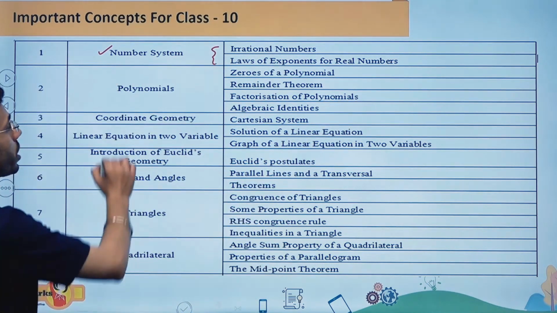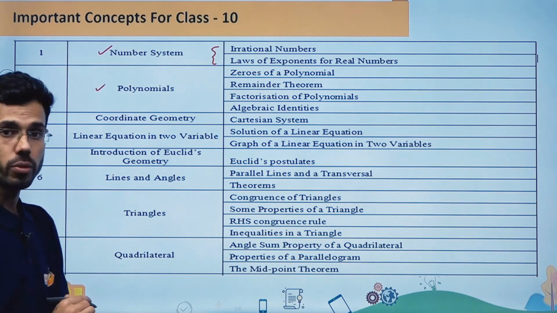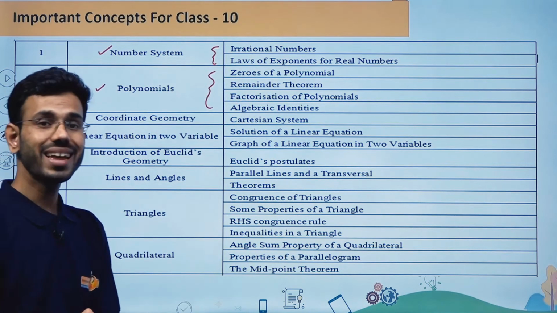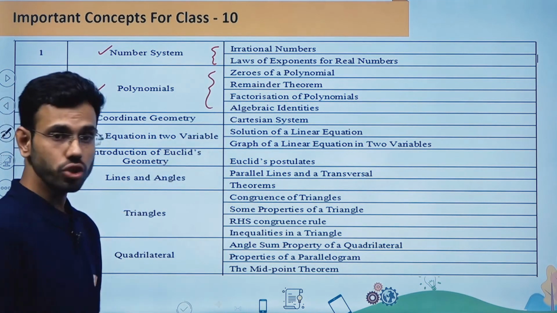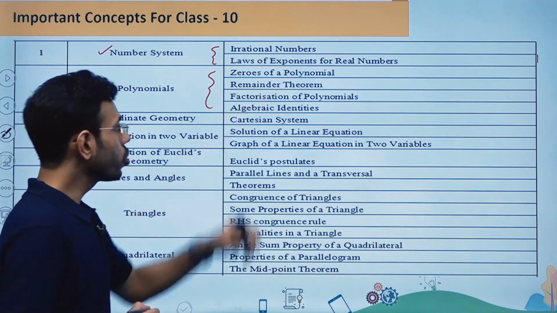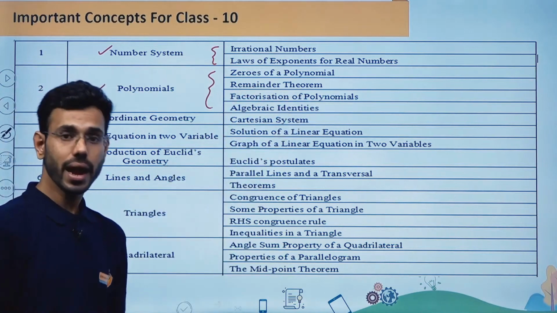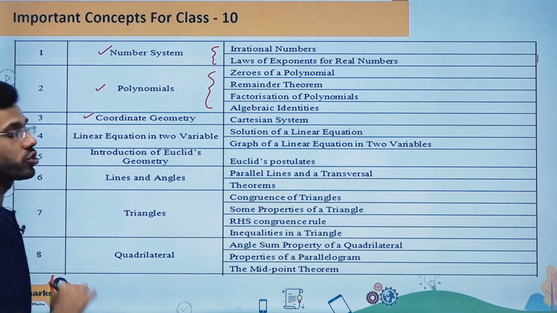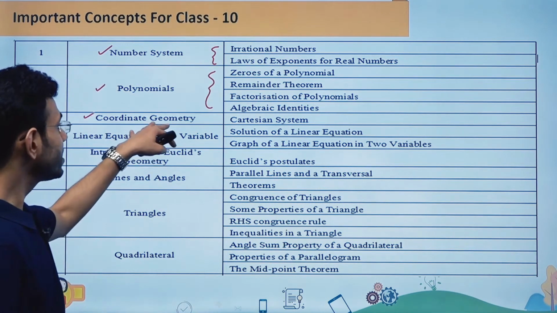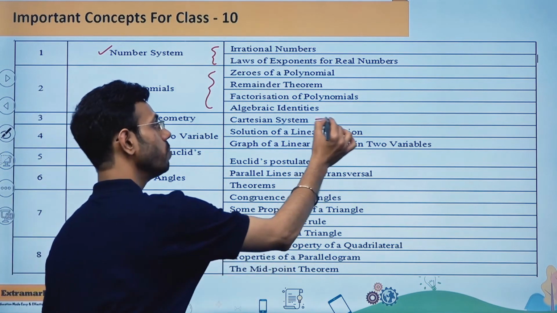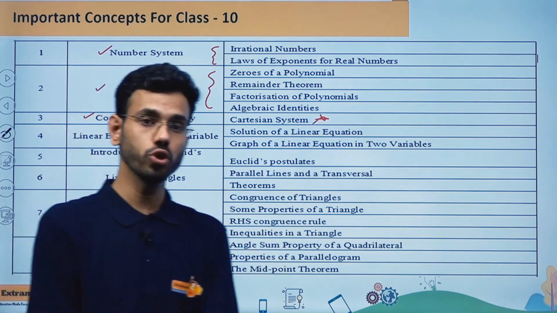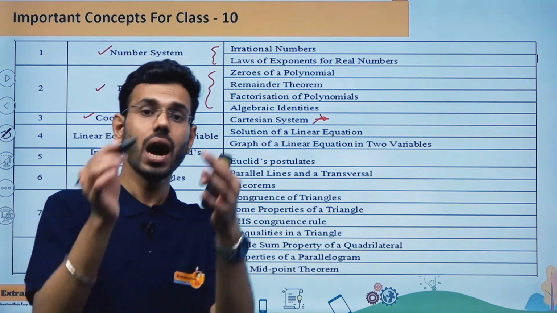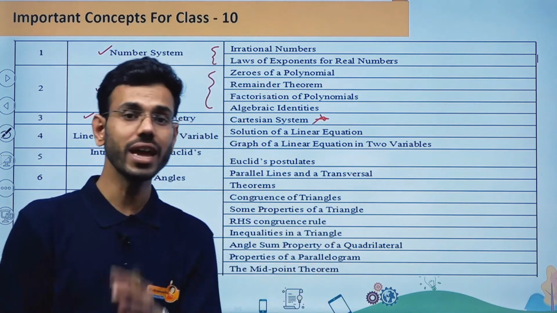The same way, the next chapter is going to be polynomials. Again there are four important concepts from where they can ask you a question: zeros of a polynomial, remainder theorem, factorization of polynomials, and algebraic identities. In the same manner, the next chapter is going to be coordinate geometry. In this chapter, they can ask you a question from Cartesian system. That means you should be knowing about the Cartesian plane, how to draw the x versus y plane, and how to write x and y coordinates on that plane.